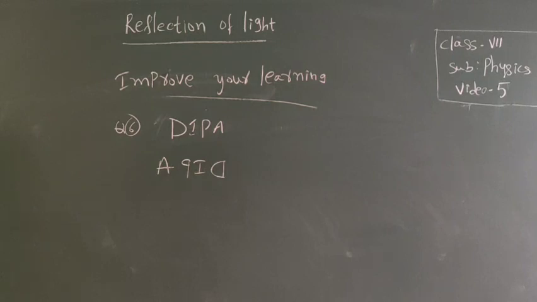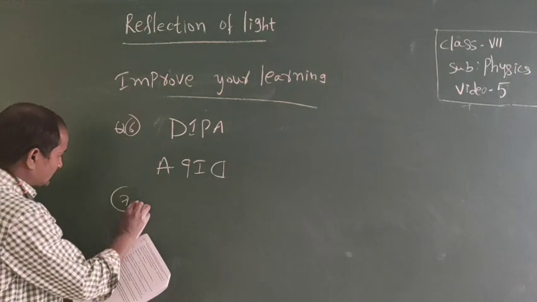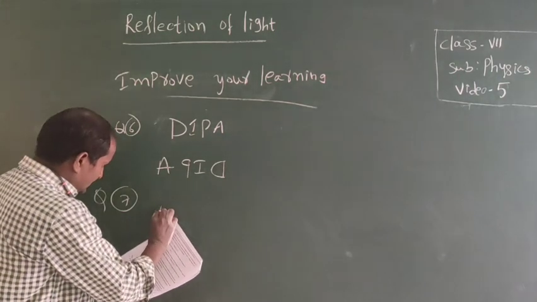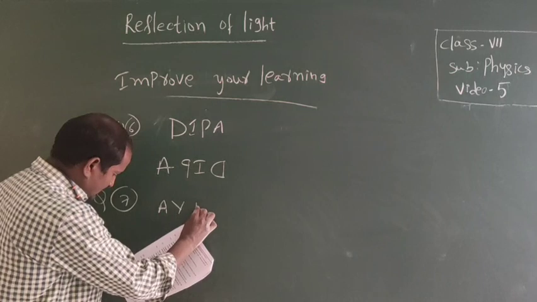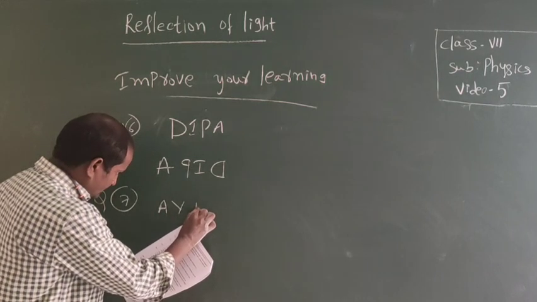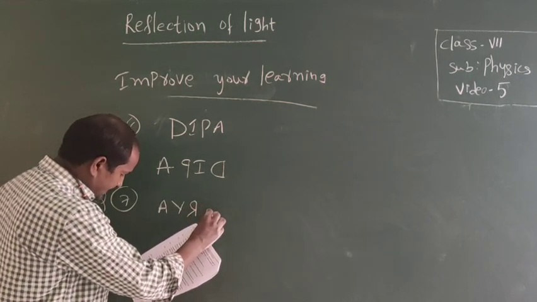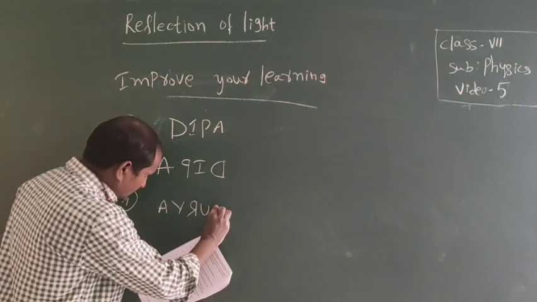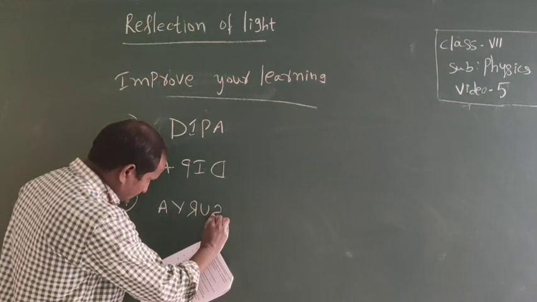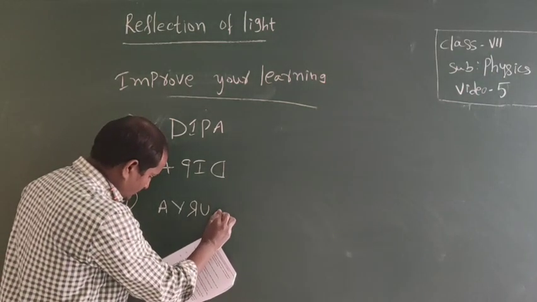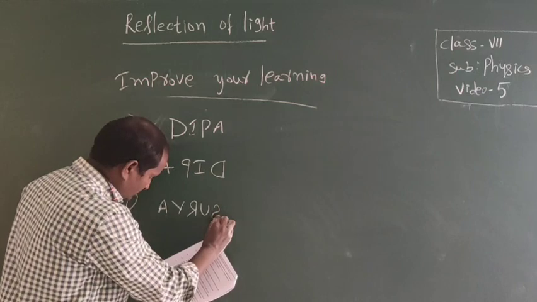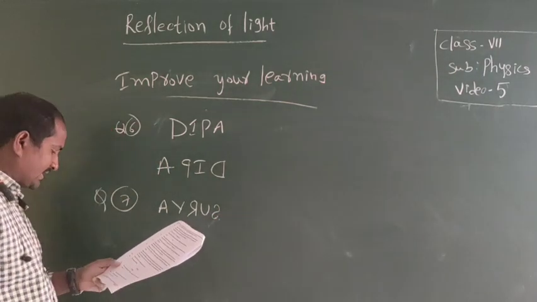Next one, the 7th one. The given mirror image of a name is shown. What is the given name? Question number 7. It is R, U. It is the given name.